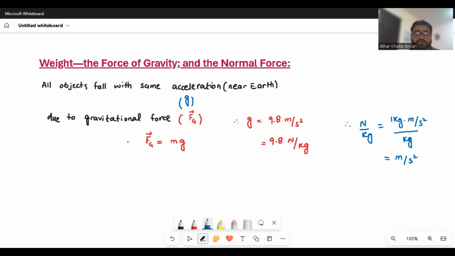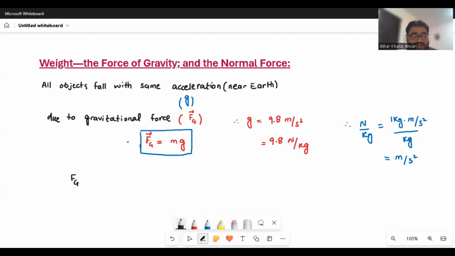Okay, now getting back to the point that Galileo told us that every object falls toward the earth with the same acceleration by the force of gravity, and this force of gravity is sometimes also named as weight.